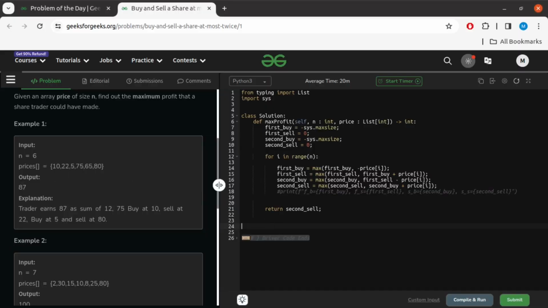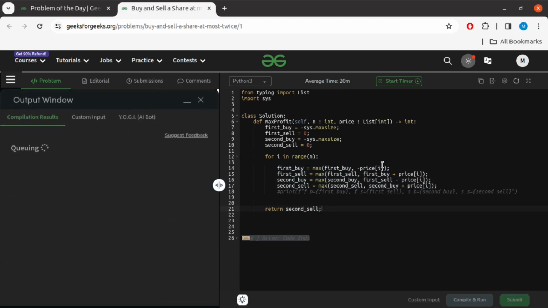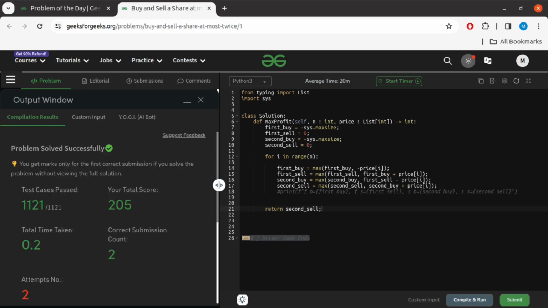So the code looks something like this. So here right now first buy is minus infinity, second buy is also minus infinity, while first sell and second sell are set to 0. Then I'm iterating on the elements of the price. I am updating my first buy, first sell, second buy and second sell as per the explanation, and then I'm returning the second sell. So that's about the code, folks. Now let us submit the solution. So our solution got accepted.